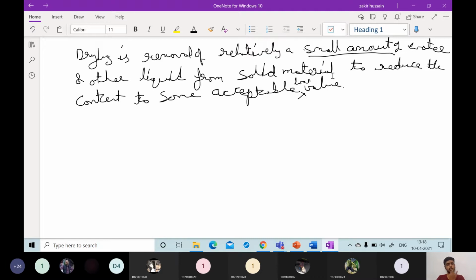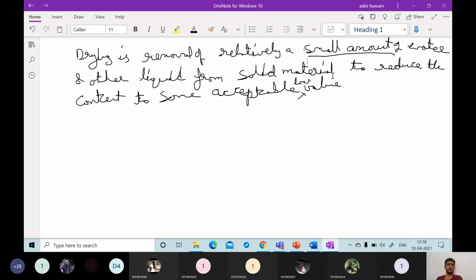Milk powder is also one example. Initially, to concentrate the solid contents in the milk, we will use an evaporation or condensation operation. After concentrating the solid contents in that milk, it will be passed through a spray dryer, and after passing through the spray dryer, that milk will be converted into milk powder.